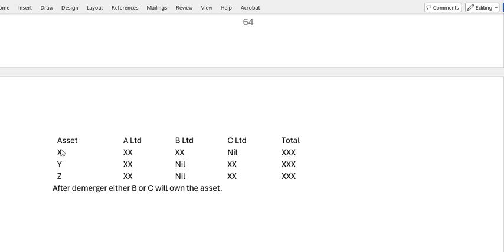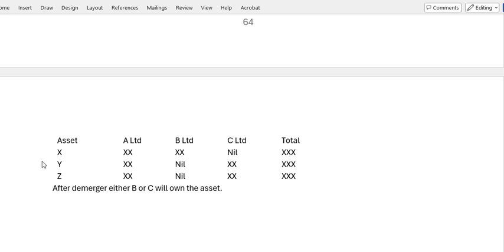Then that asset X was with the A Limited. Okay, then after the demerger the asset was possessed by B Limited and not the C Limited. Therefore, for that we have to consider the asset as B Limited's, then we have to calculate the number of days till which time it is with the A Limited and from when onwards it is with B Limited.